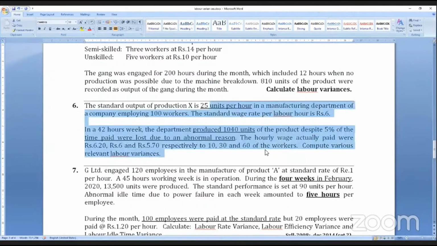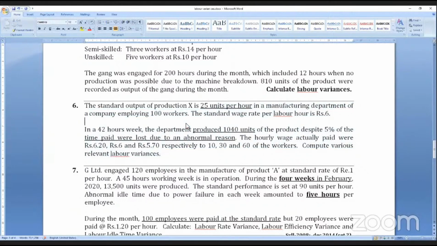Fifth column is revised standard hours and standard rate. It is not needed because there is only one type of labor. Therefore, the question of composition variance, gang variance will not arise. So the fifth column you can ignore. It is not required. Students, hello.